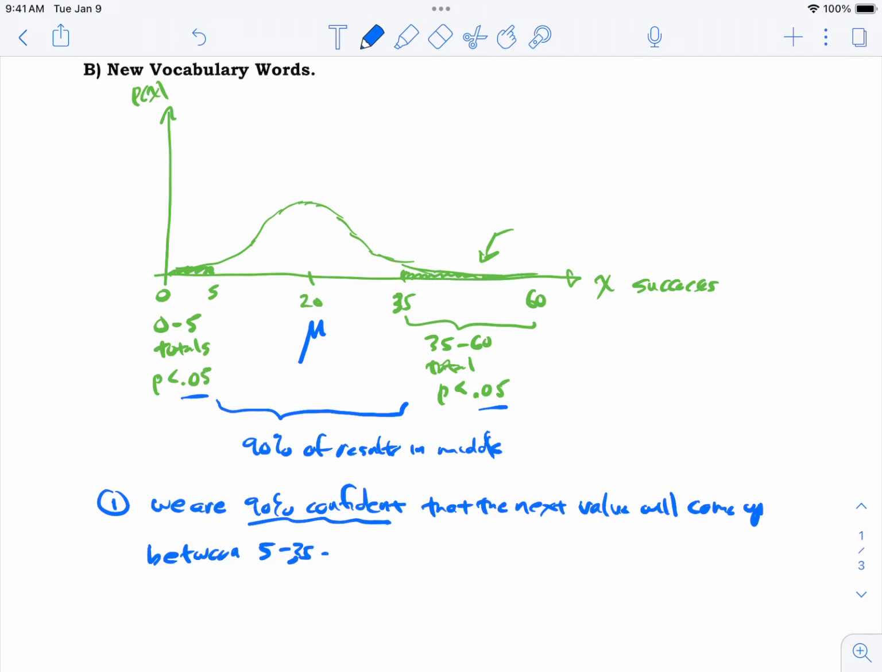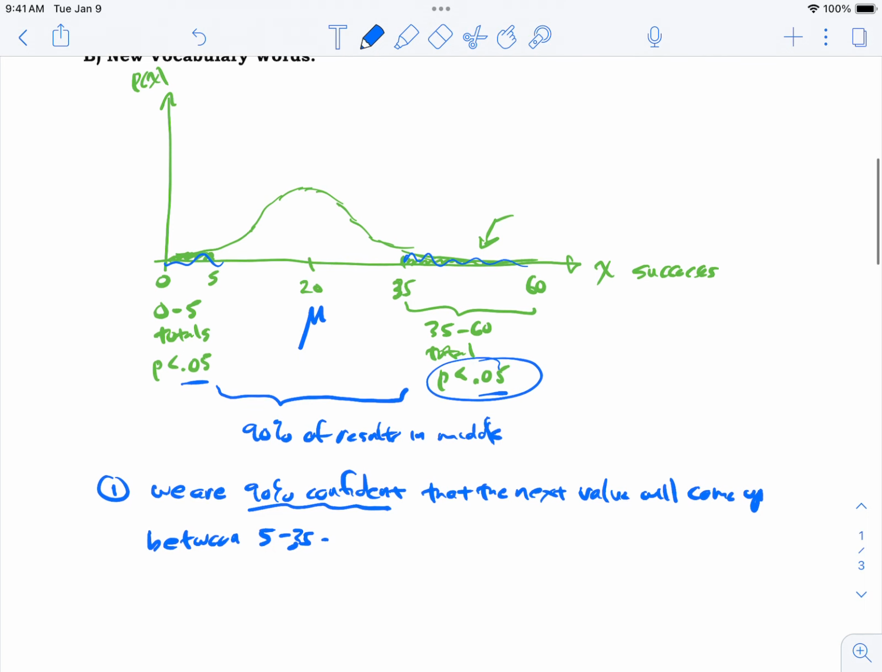Okay, so last time we talked about p-values. If it's up here high enough, it's a p-value less than 0.05. If it's over here low enough, it's a p-value less than 0.05. Well, in the middle then, that's 90%. And we say we're 90% confident that that's where the next result will be. It'll be in the middle somewhere.